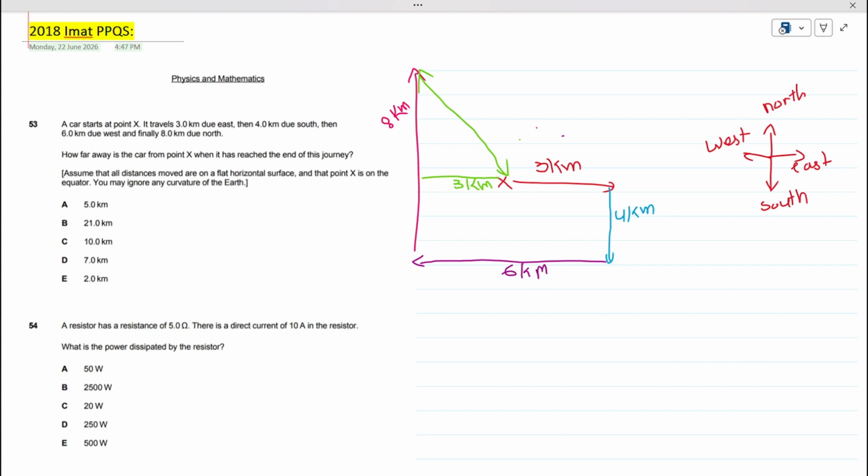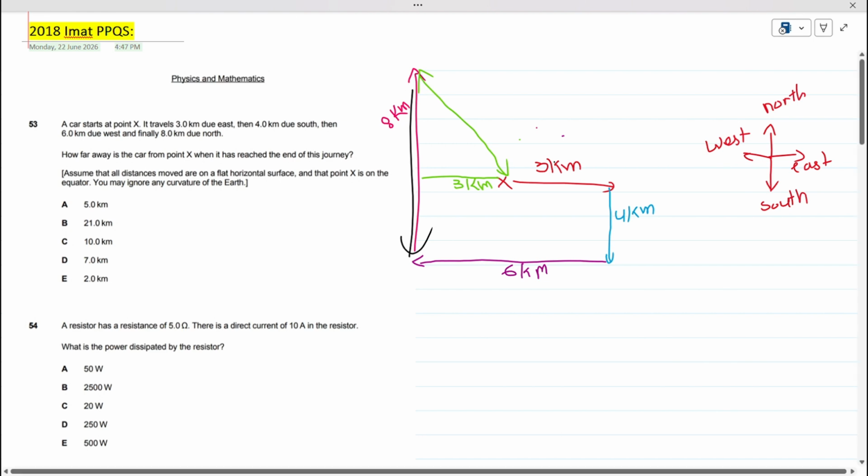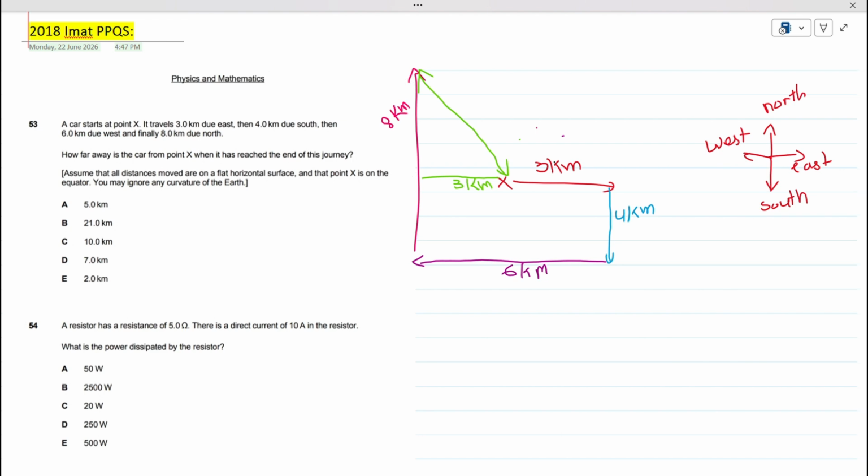This entire one is 8 kilometers, and I just want this side. If this length is 4 kilometers, then 8 minus 4 is 4. So this must be 4 kilometers.